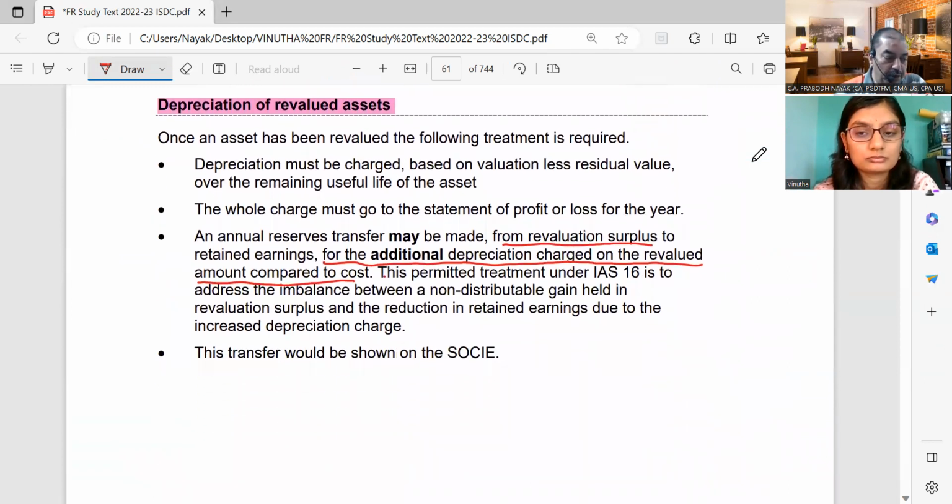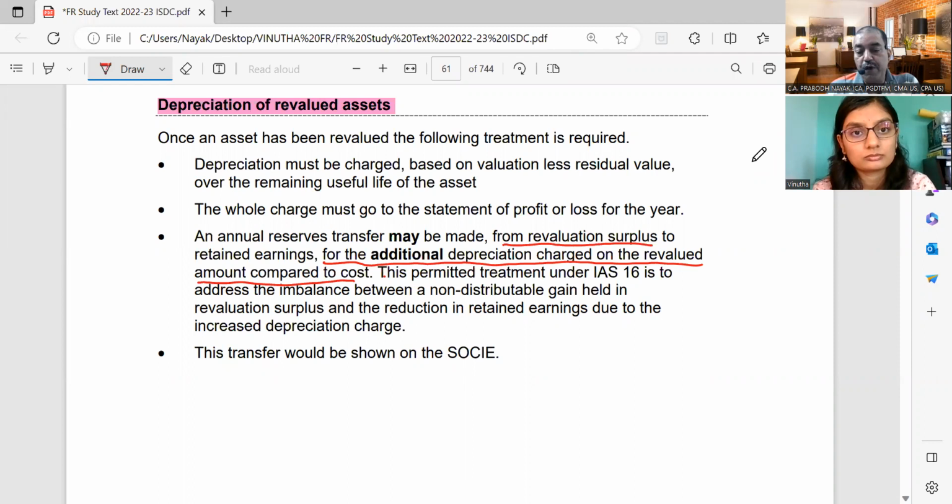Now we come to depreciation of revalued assets. Once an asset has been revalued, the following treatment is required. So let us say that we have revalued an asset, and now we are going to charge depreciation on that revalued asset.